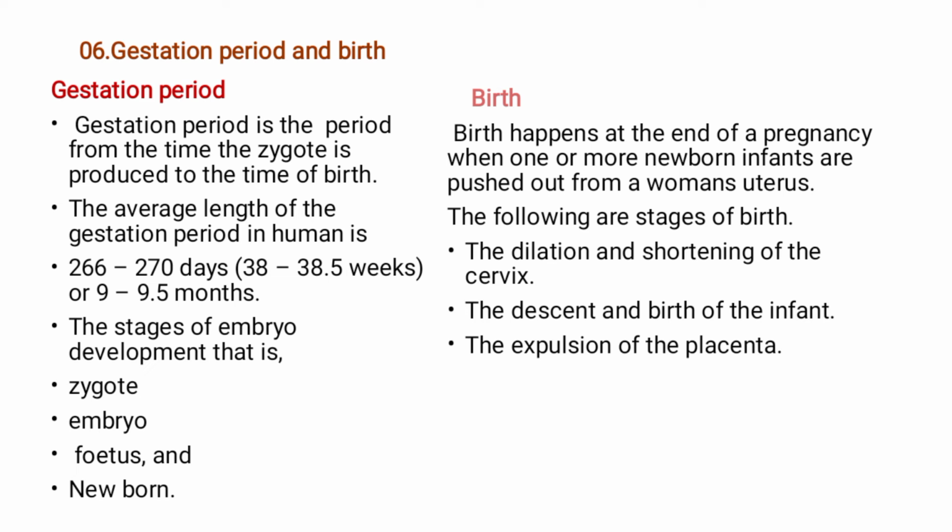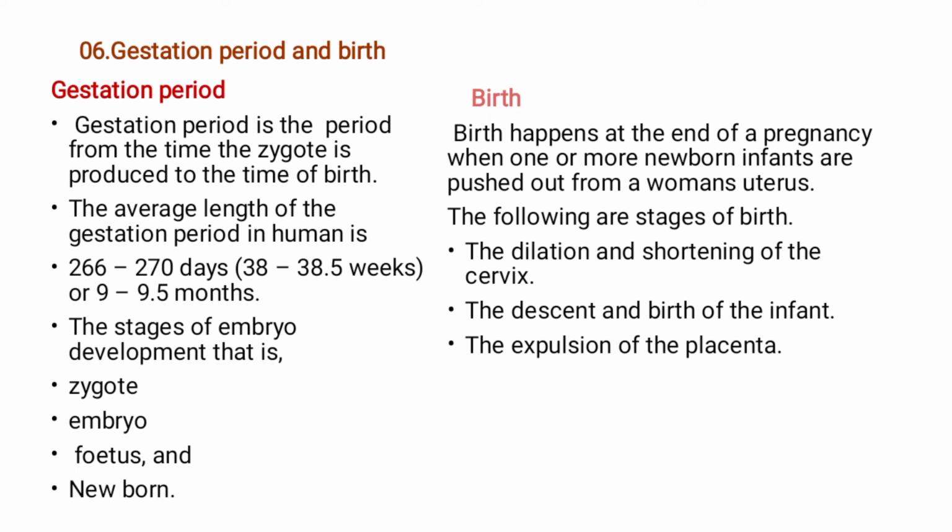The average length of the gestation period in humans is 266 to 270 days, which is 38 to 38.5 weeks, or 9 to 9.5 months. But in some women, it might reach about 10 months. It depends. But the most common, or normal, is 9 months or 9.5 months.